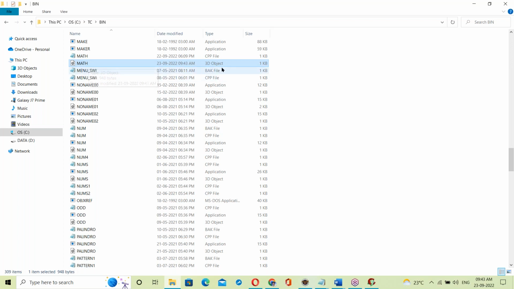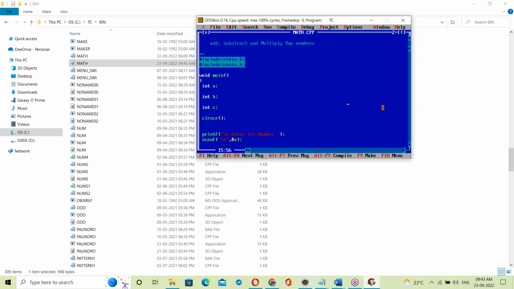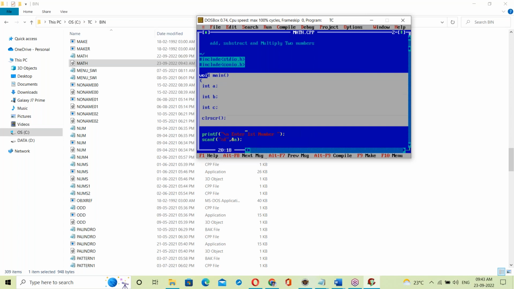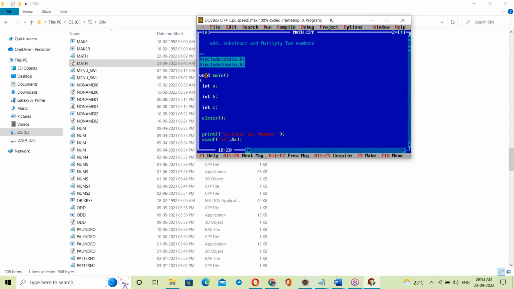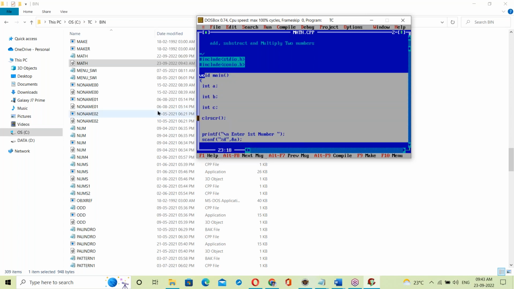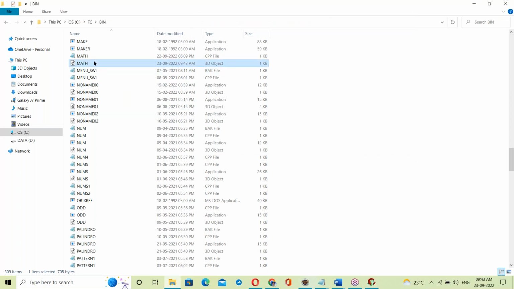See, an object file. What is this object file? This object file contains the binary code for the C program. The C compiler converts the whole code into binary format and writes it to this object file.